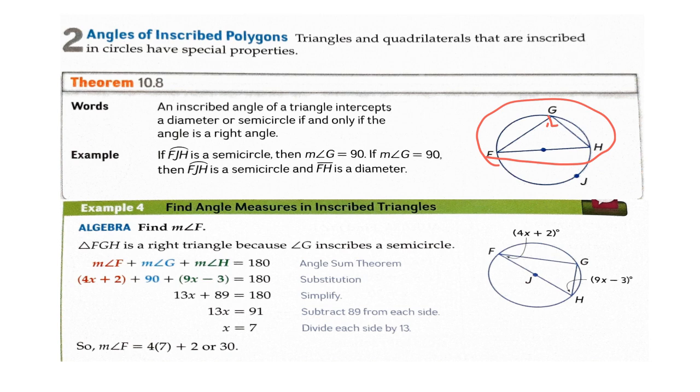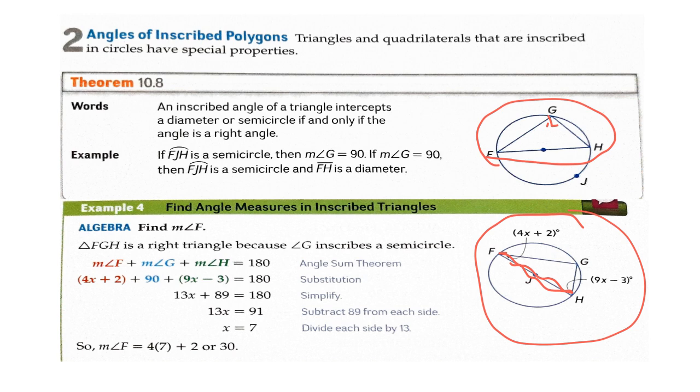Now let's do an example of angle measures in inscribed triangles. On this circle we have an inscribed triangle FGH, and we can see that FH is a diameter of this circle, so FGH is an inscribed triangle in a semicircle.